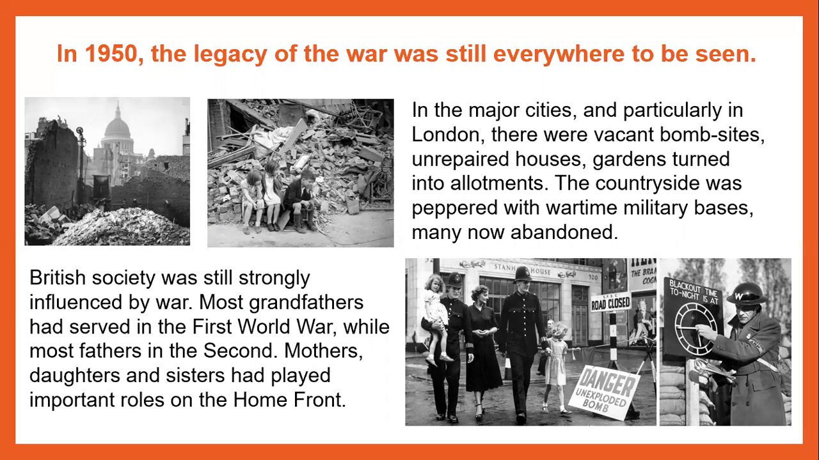In the major cities, and particularly in London, there were many vacant bomb sites, unrepaired houses, gardens turned into allotments, and they turned them into allotments so they could grow food because a lot of the land had been damaged. The countryside was peppered with wartime military bases, many now abandoned. So all the soldiers that were working during World War II were all based in all these bases across the country. Now the war was over, they'd all been abandoned, so they all needed to be decommissioned properly.